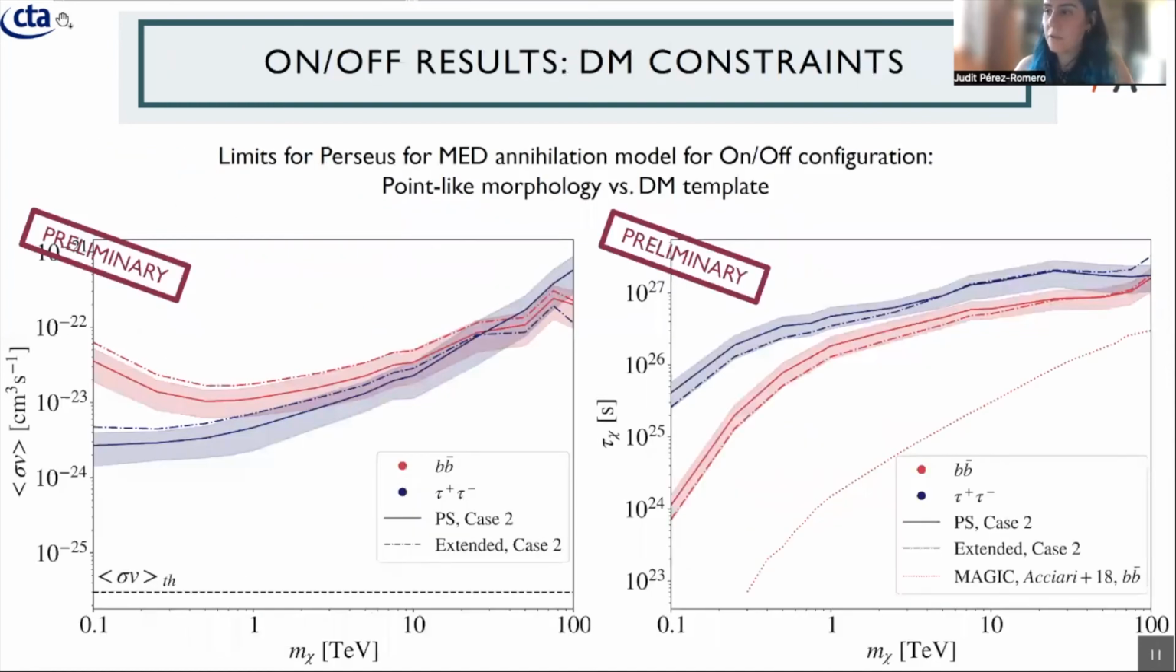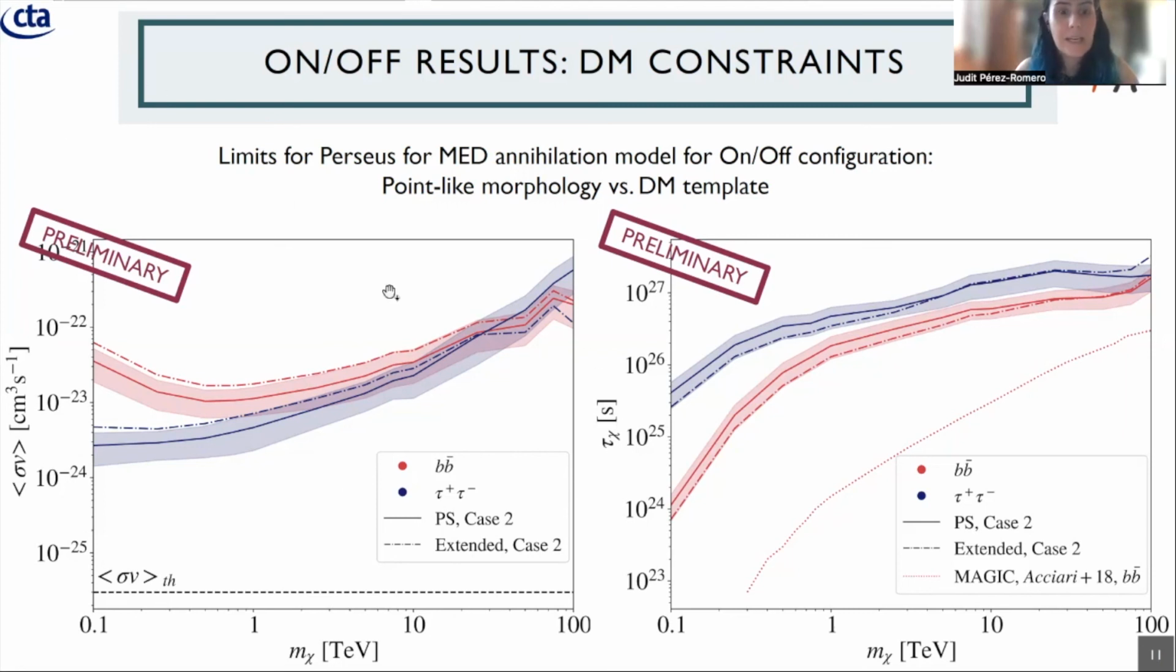And this is what I'm going to show you now. I show you the limits for the Perseus galaxy cluster, for the annihilation model, and for the decay standard model that we have for the on-off configuration, comparing both kinds of scenarios that I've told you about for this on-off configuration. The point-like morphology is represented with the solid line, and the dark matter template is shown in the dash-dotted line. And what we can see is that in the case of the extended dark matter template, our limits are not as constraining as in the point-like case. That is what we expected, but by less than a factor of 2.